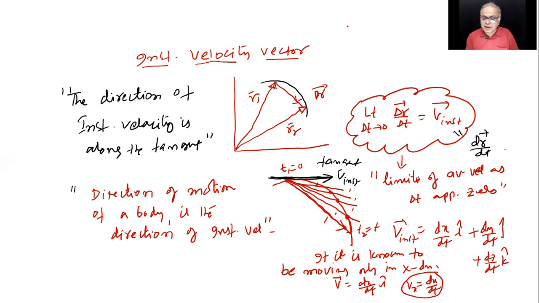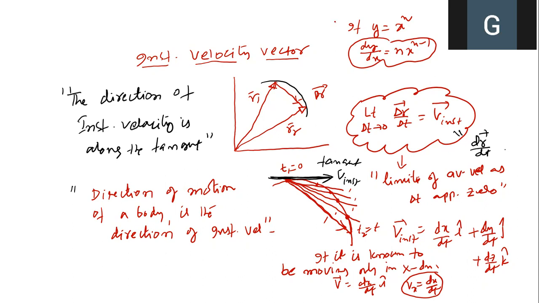And we have a formula to find out dx by dt. What is it? If y equals x power n, dy by dx equals what? n into x power n minus 1. So to find the instantaneous quantities, we have a general formula like this. For example, if x equals t square, dx by dt, which is the instantaneous velocity, is 2 into t to the power 2 minus 1, which is 2t.